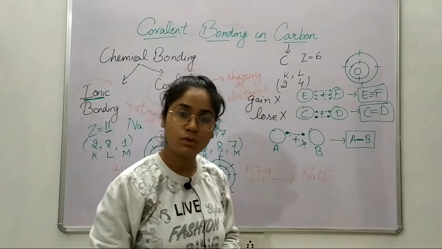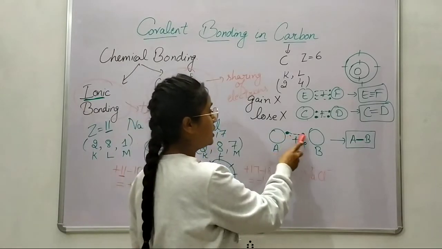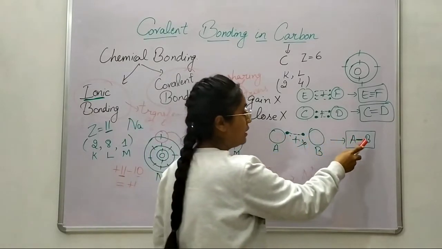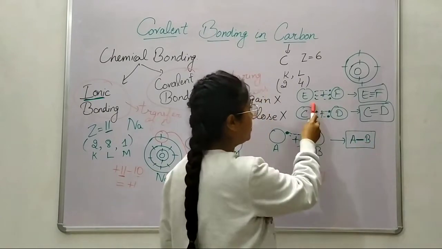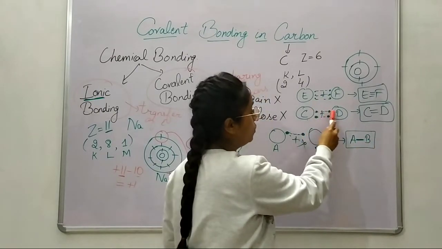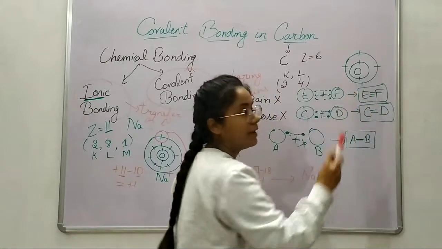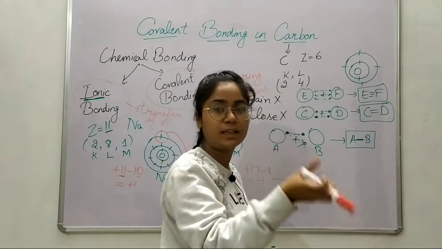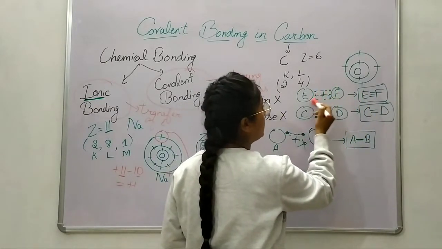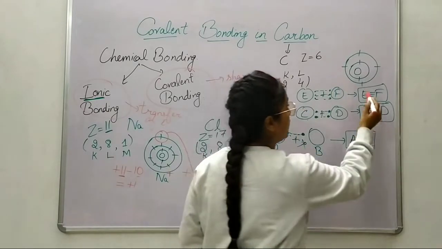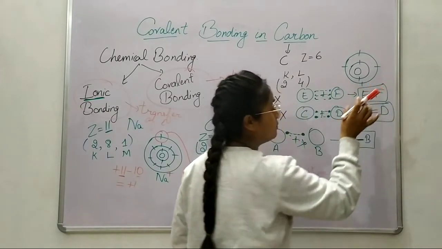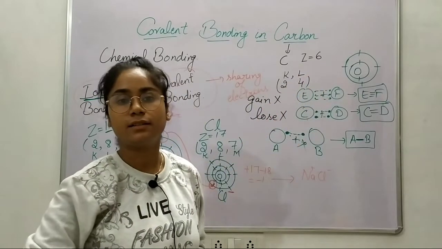Now why is that so? Because it has only shared 1 electron, 1 bond is formed. It has shared 2 electrons, 2 bonds are formed, so a double line. This will be shown by a double line. 3 electrons are shared, 3 bonds are formed, and this is triple bonding.